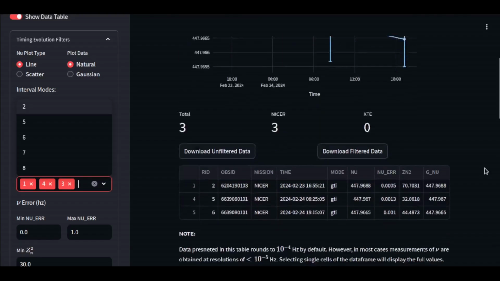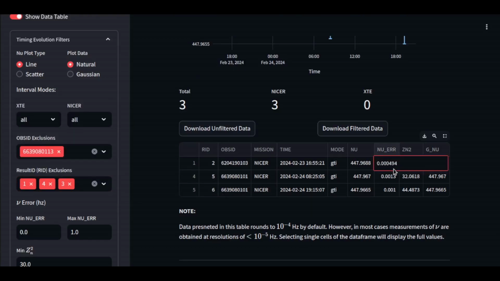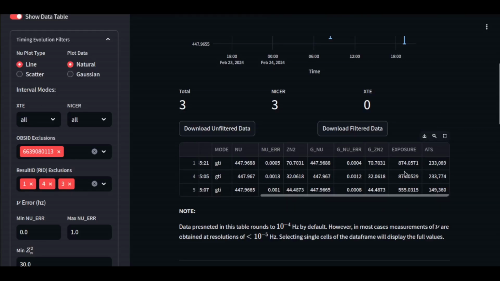These error bars are not necessarily the best. You can see we're on the order of, what is this one? We did it at microhertz resolution, so it's 494 microhertz error. This one is 1.3 millihertz error, and then this one is almost a millihertz error, or error bars, if that's what you want to call it. You could also go off the fit Gaussians. That's why I have these fit Gaussians in here, and you can also see the exposure for each one of those, and then the arrival time.